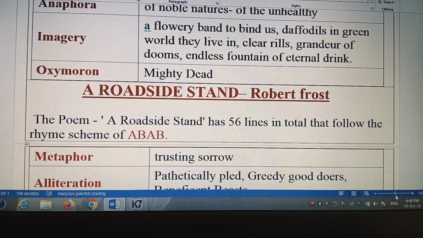Oxymoron: mighty dead. When two opposite ideas are put together, mighty means powerful and dead means one who died. So the dead cannot be mighty. That's why it is a good example of oxymoron, and it is very important for exam purposes.